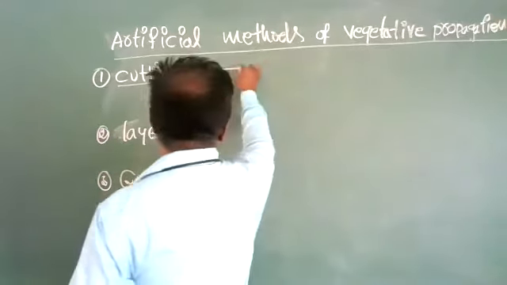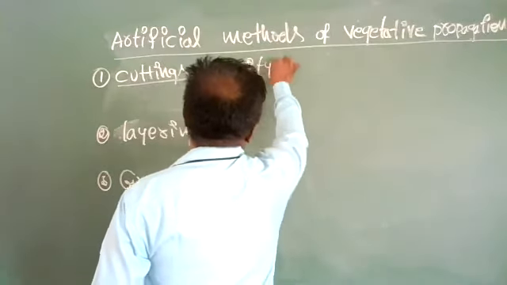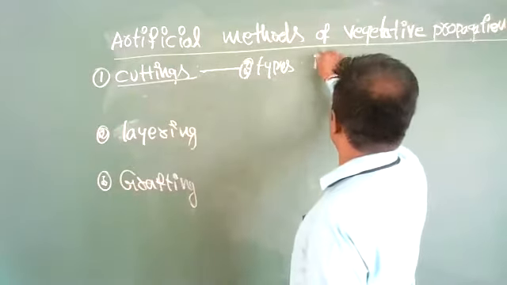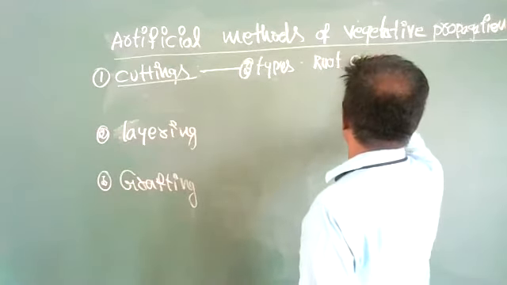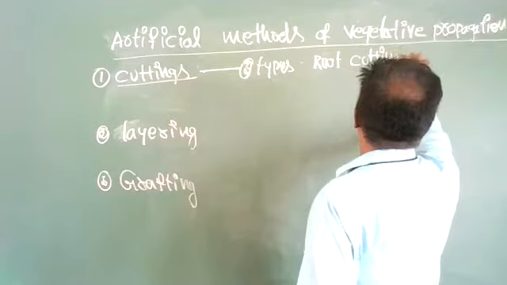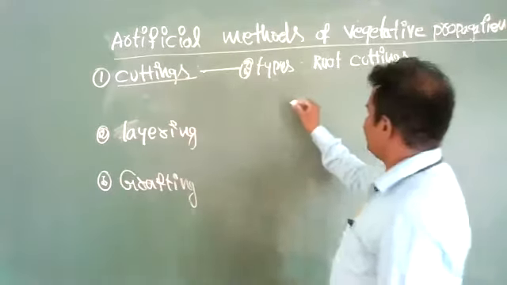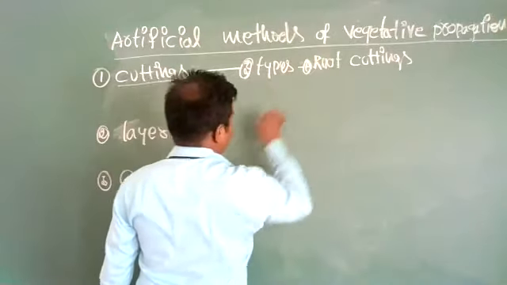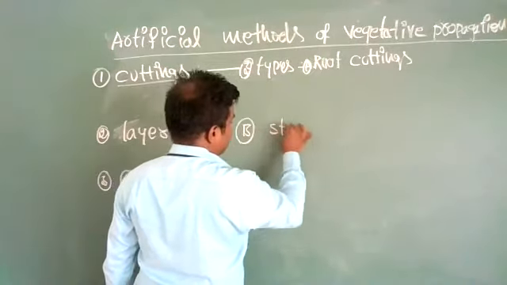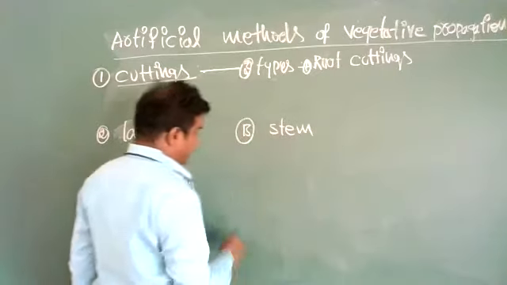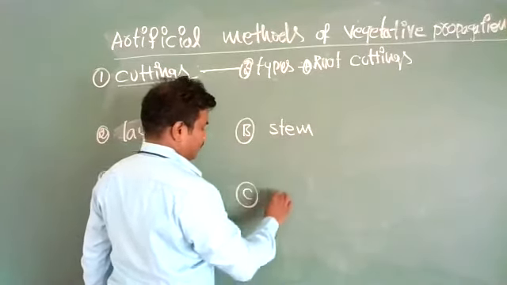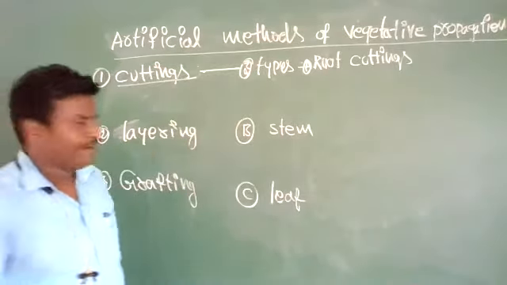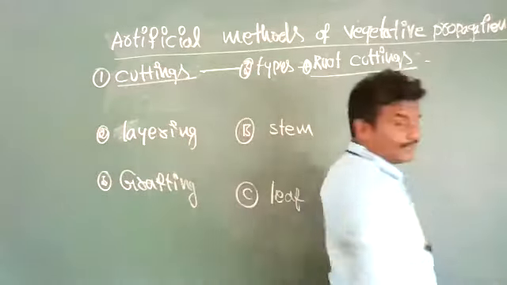Generally, cuttings are again of three types: root cuttings, stem cuttings, and leaf cuttings.